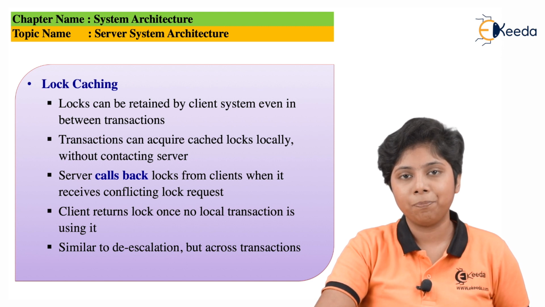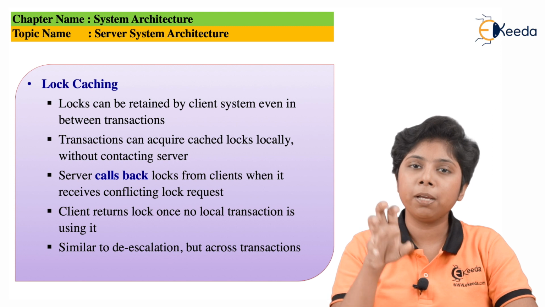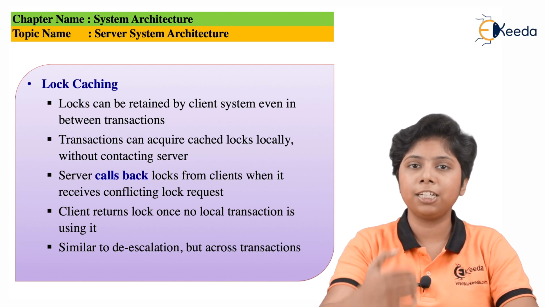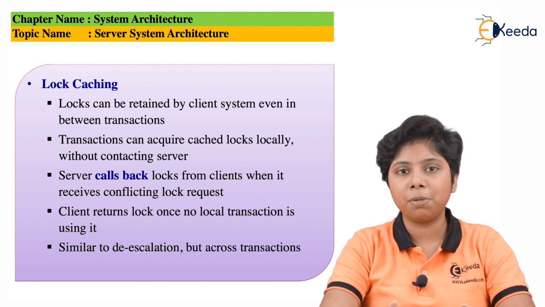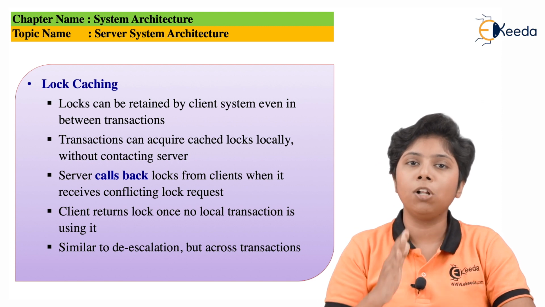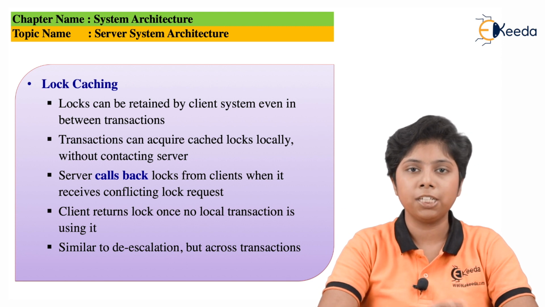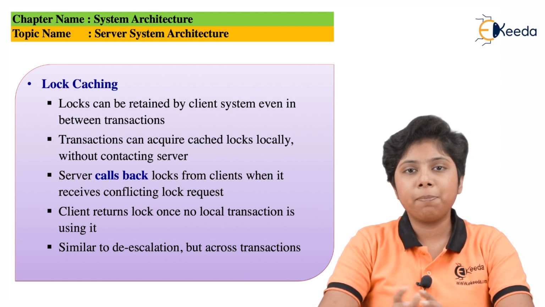So what happens is there is a loss of cache coherency, because the data that is updated is not the data that is stored in the cache. So we need to provide cache maintenance or view maintenance so that we can keep track of all the updates made to the relation and also apply them to the cache to maintain cache coherency. Now this is all for the database server.